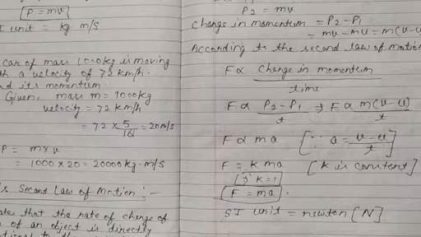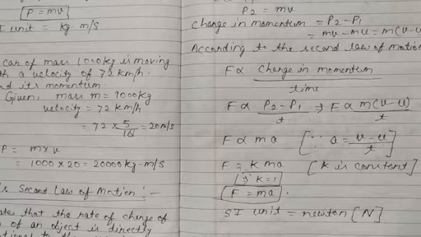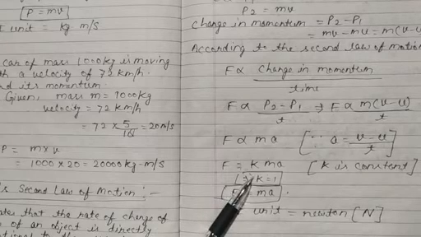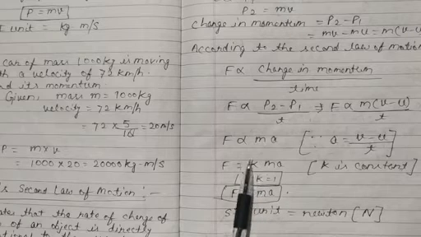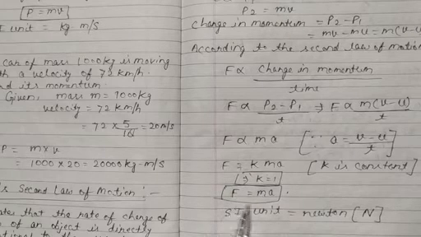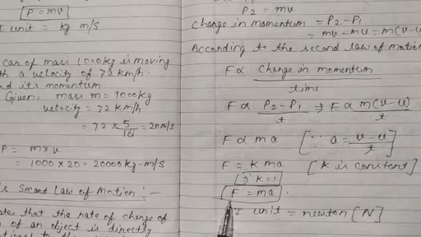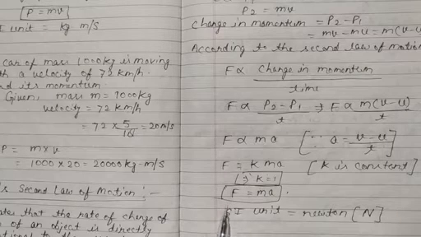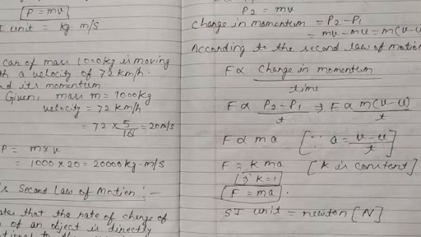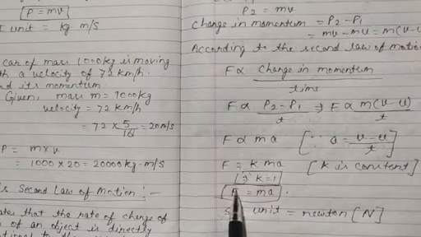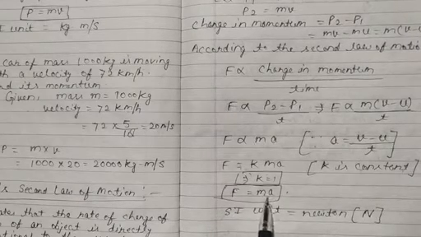That is, 1 unit of force is equal to K multiplied by 1 kg multiplied by 1 meter per second square, and generally the value of the constant K is equal to 1, so F is equal to ma. This is the formula of force.